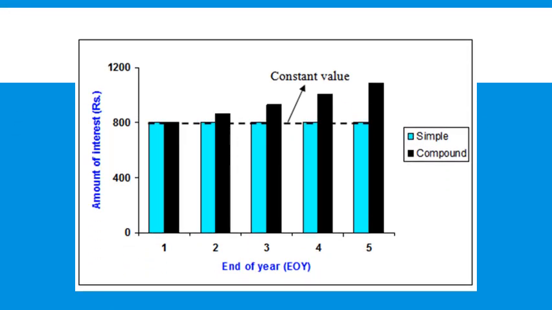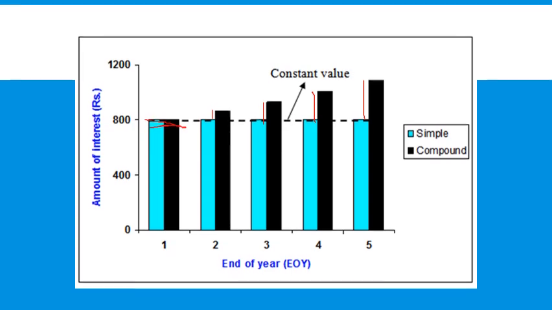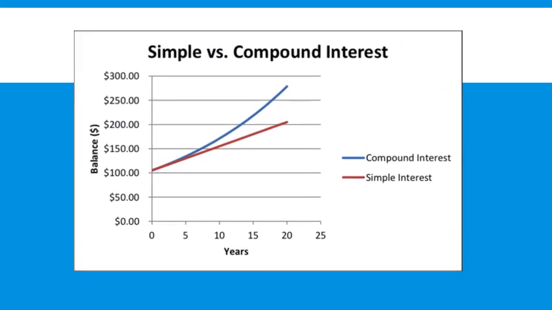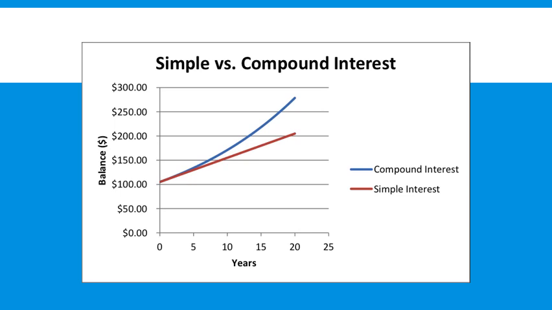Let us put it in the form of a bar chart. We can understand that in the first year it is the same, there is no difference. Second year this much difference, third year this much difference, fourth year this much difference, at the end this much difference. So this is what we need to understand. If I put it in the form of a line graph, see, this is the extra amount that I have to pay in case of compound interest. We need to be very careful.